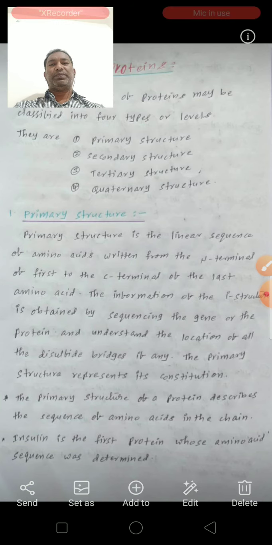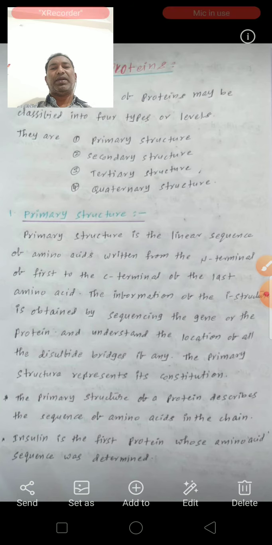So if any disulfide bridges are there, we can tell the location of these disulfide bridges.